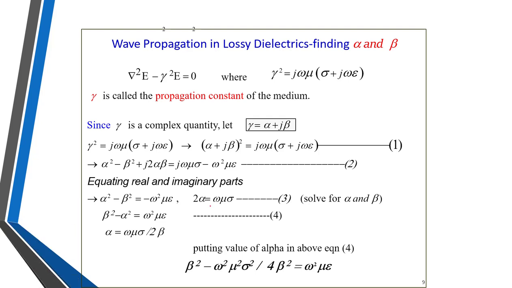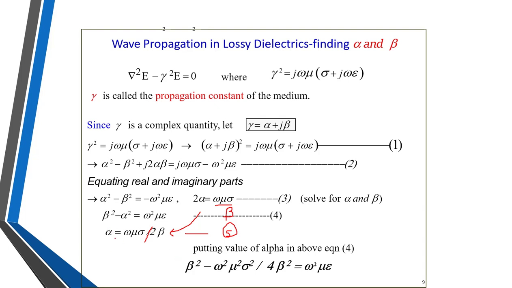So 2 alpha beta, or we can write 2 alpha is equal to omega mu sigma divided by beta. And what is alpha then? Alpha is equal to omega mu sigma divided by 2 beta. We'll call this equation number 5. So we got one equation for alpha and one equation as beta square minus alpha square is equal to omega square mu epsilon.